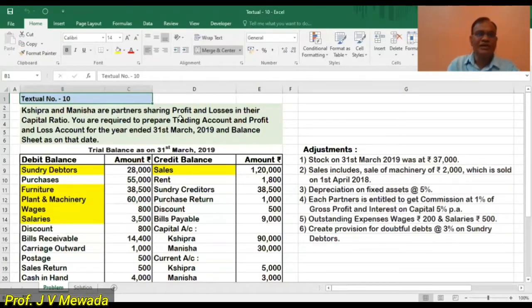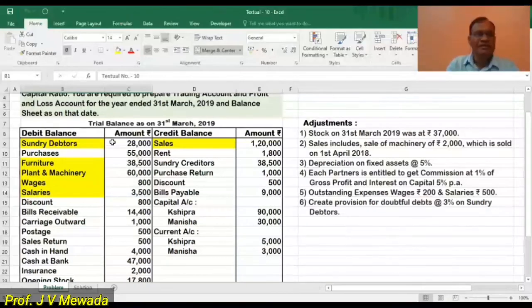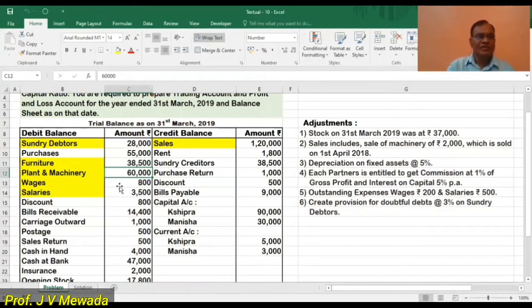You are required to prepare trading and profit and loss account for the year ended 31st March 2019 and balance sheet as on that date. Now we'll read the trial balance. Sundry debtors, they are assets. Purchases, trading account debit. Furniture, assets. Plant and machinery, assets. Wages, trading account debit side. Salaries, profit and loss debit.